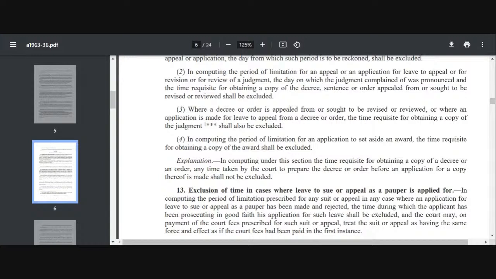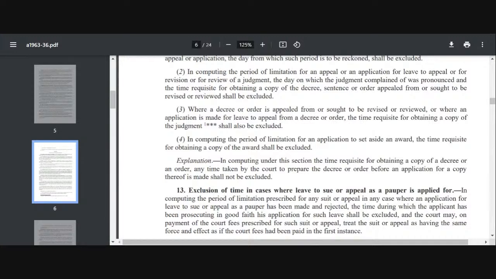Hope 12 is clear. 13 is very easy. It says that if it's a pauper suit, ठीक है, अगर एक pauper उसे forma pauperis में करना चाहता है, like he wants to continue as a pauper, तो he will give his application that I cannot pay the court fees and all that. So the time during which the application in forma pauperis is being continued will be excluded, and if that is bona fide, it will be excluded, right?